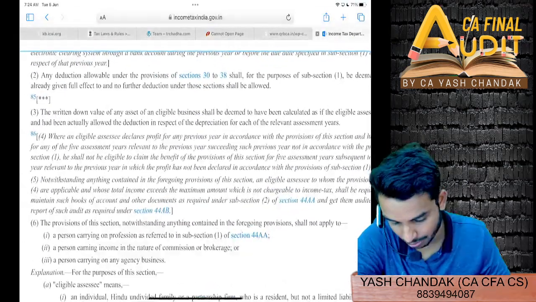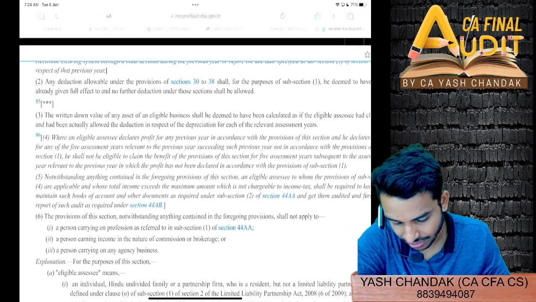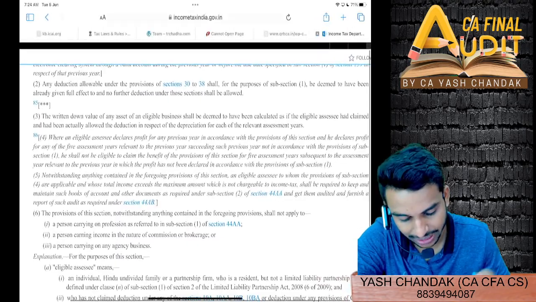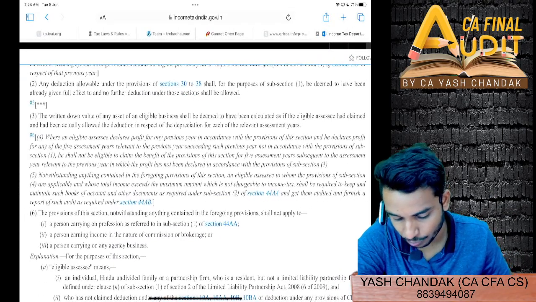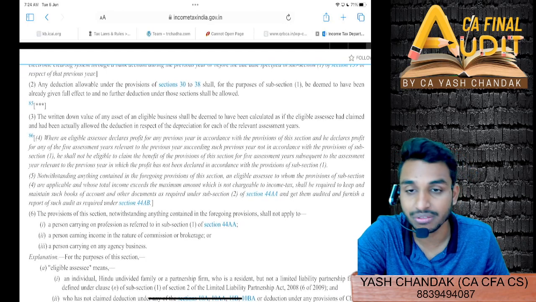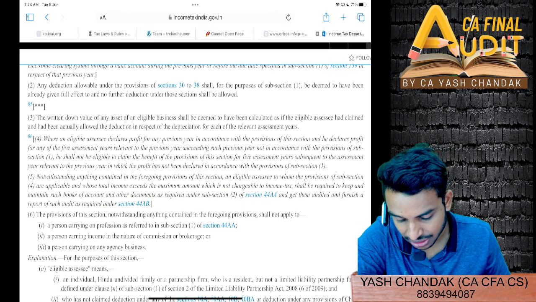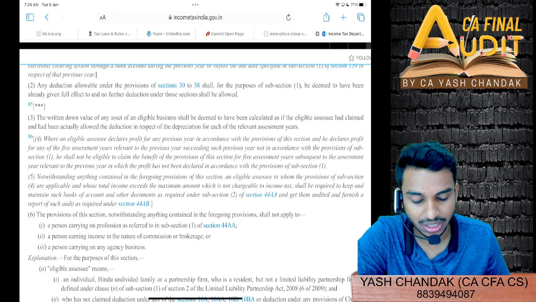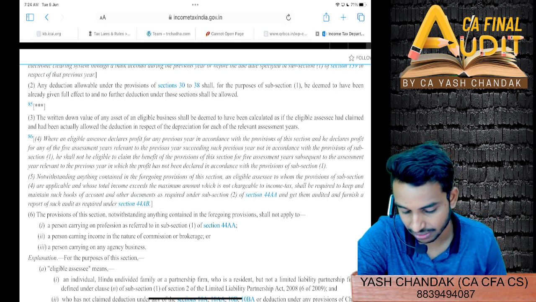See here, 44AD subsection 4. Where an eligible assessee declares profit for any previous year in accordance with the provisions of section 44AD and declares profit for any of the 5 assessment years succeeding such previous year not in accordance with section 44AD subsection 1, then he shall not be eligible to claim the benefit of section 44AD for 5 assessment years subsequent to the assessment year relevant to the previous year.